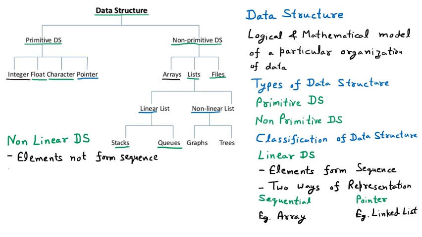The examples of non-linear data structure are, the best example is the graph, and afterward we have the tree.